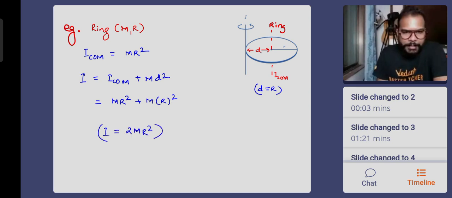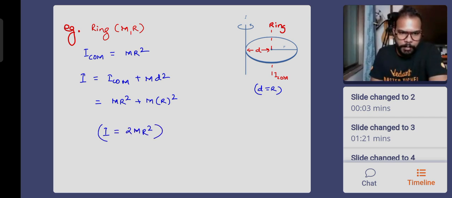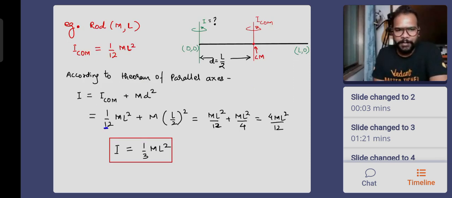Do I need to remember? No, please don't remember this result. The previous one is to be remembered. This one is to be remembered. This one is not to be. You can always do this derivation if required. Okay, easy once again. Two axes shifted parallel to each other by a distance d, which is capital R.